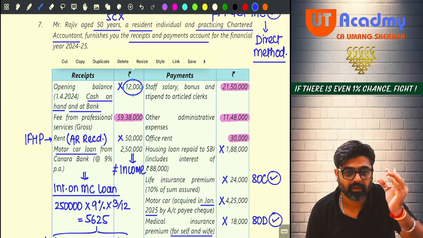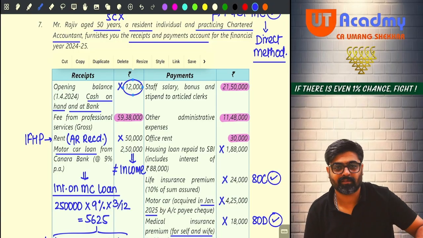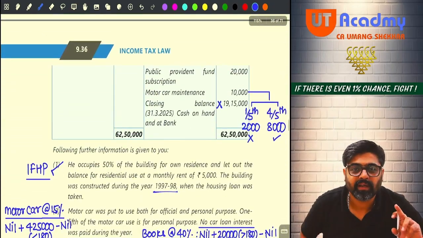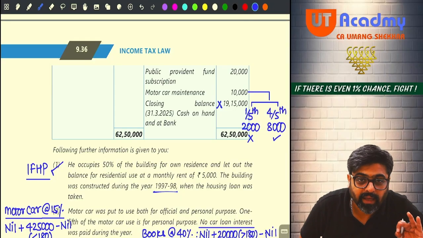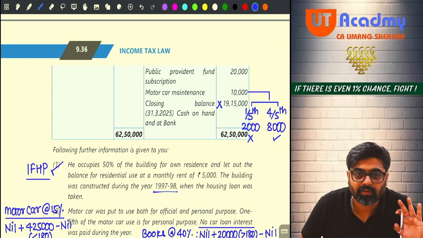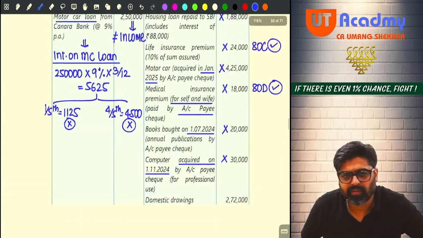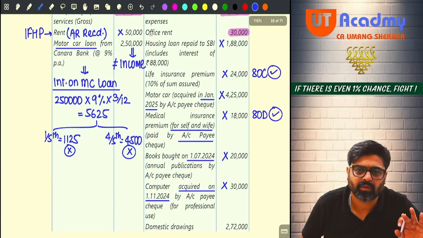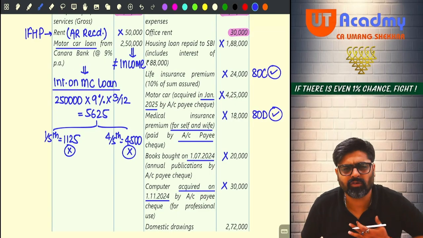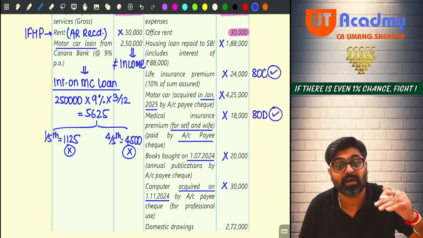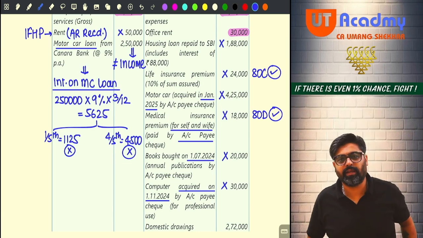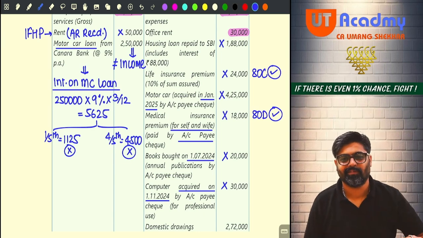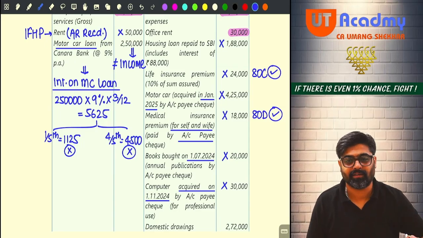So this 12,000 is cash plus bank balance. Closing 19,15,000 is what? Cash plus bank balance. Yes or no? Hence, if they would not have mentioned anything about how it is paid, we would have assumed that it is paid by way of any mode other than cash. But I could have given you in cash also, and you would have taken the deduction.